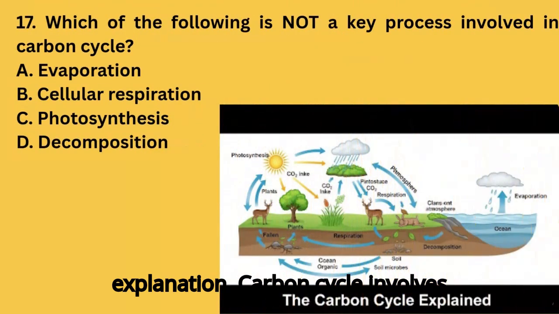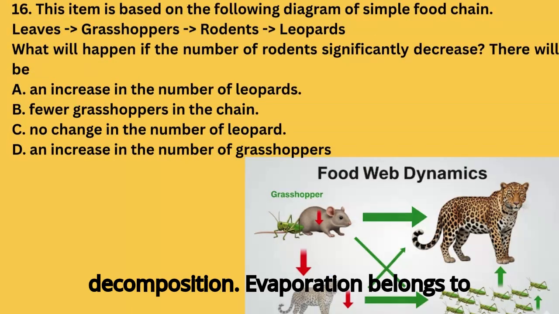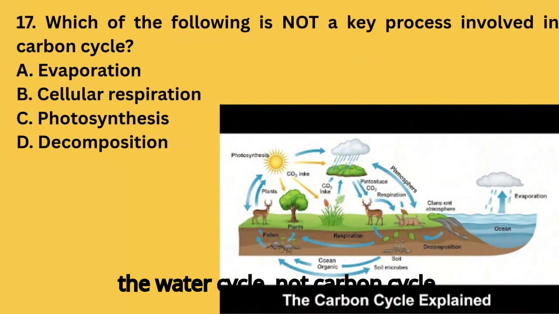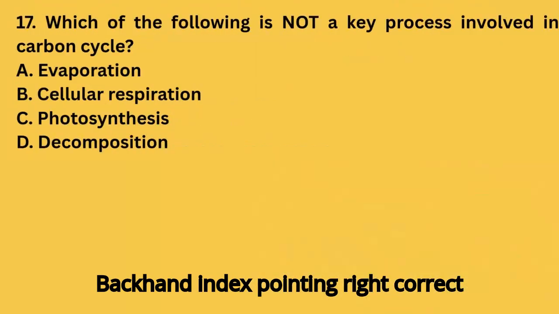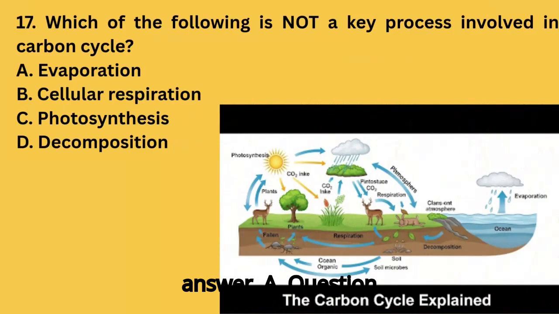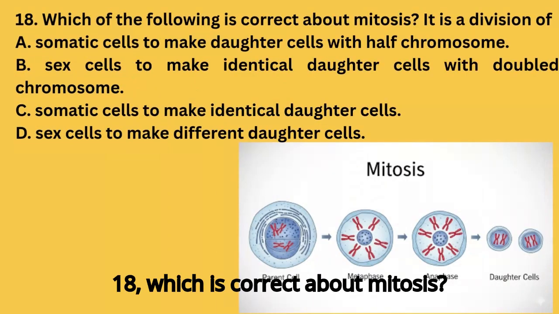Carbon cycle involves photosynthesis, respiration, and decomposition. Evaporation belongs to the water cycle, not carbon cycle. Correct answer: A. Question 18. Which is correct about mitosis?